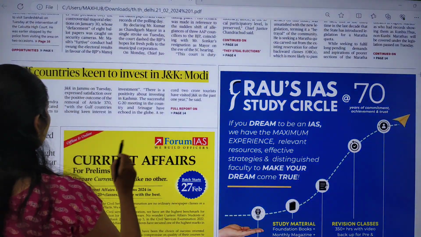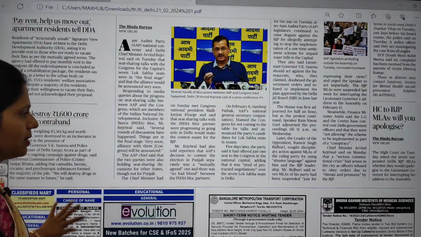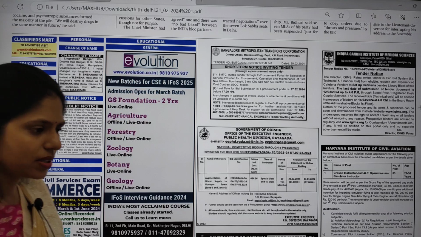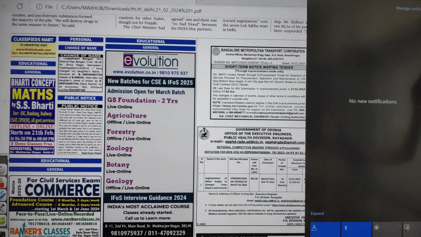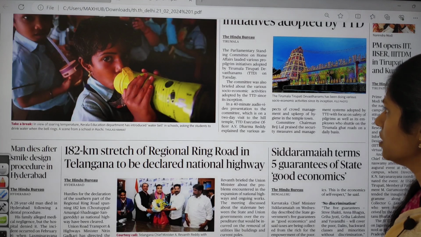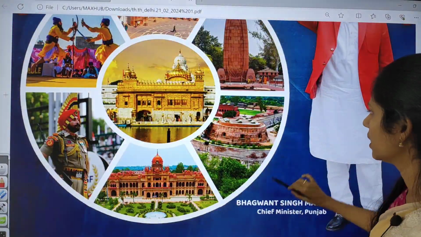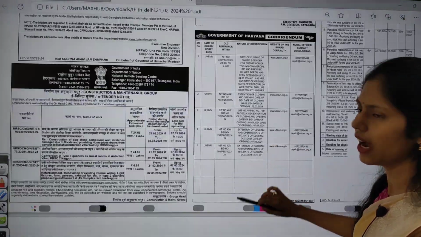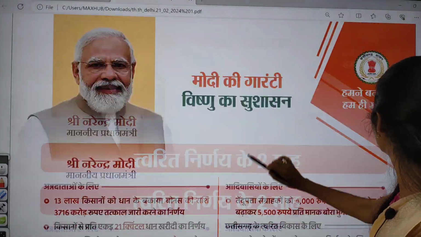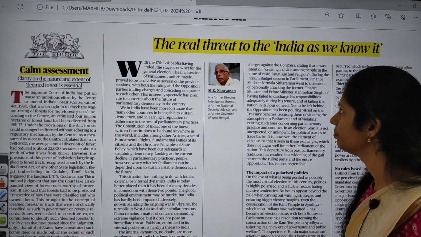Now let us see the next important topic. You can leave this city page, there is nothing much important, and even you can skip these states pages also, they are nothing much important. You can directly move on to the editorial page today. In the editorial page there are very important topics, and we are going to see all those 4 articles in your editorial page today. And even in the op-ed page we have important articles. So now let us see one by one.